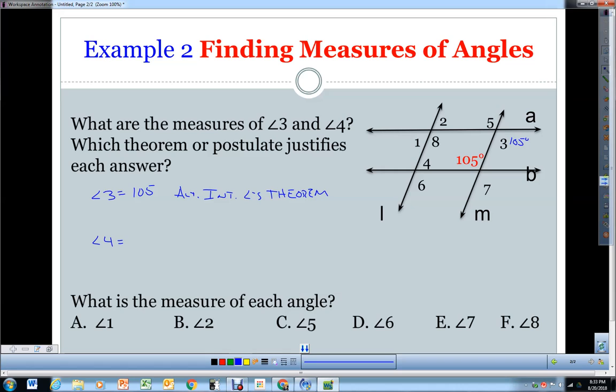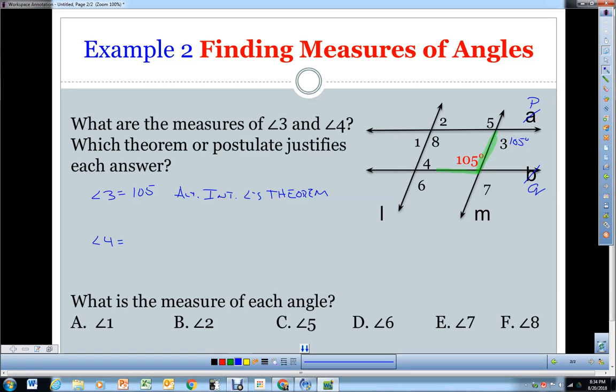Now one thing that confuses a lot of people is determining how I know which lines I'm using, because there are 4 lines. Well, always look at your angle. 105 is created from line M and line Q. On your paper it should say this is line P and this will be line Q, so we'll refer to it that way.